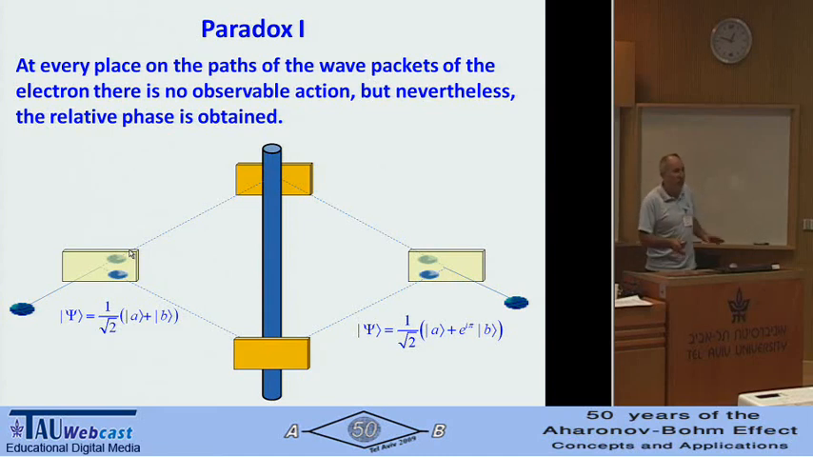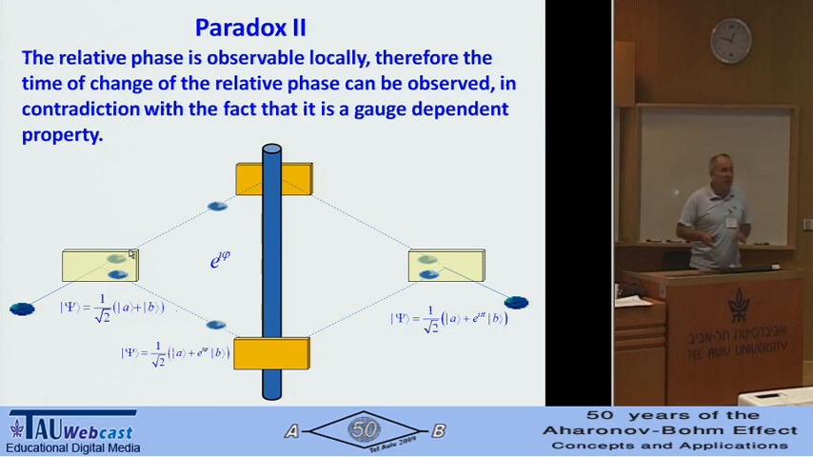But still, I want to talk about some other paradoxes. So the next paradox was kind of trying to say that the first paradox may be incorrect. The relative phase is observable locally. Therefore, the time of change of the relative phase can be observed, in contradiction with the fact that it is a gauge-dependent property. Of course, this becomes a paradox if this sentence is correct, that the relative phase is observable locally. It's not common knowledge, not obvious, so what will follow, I will discuss this.